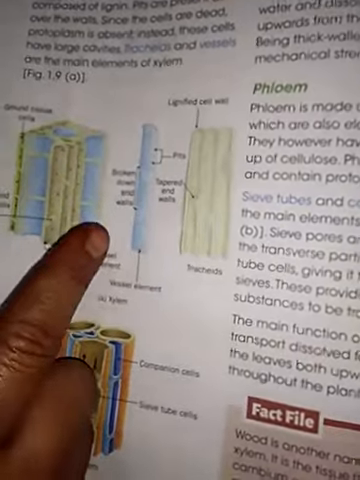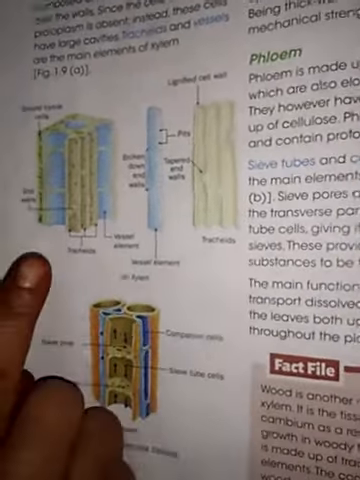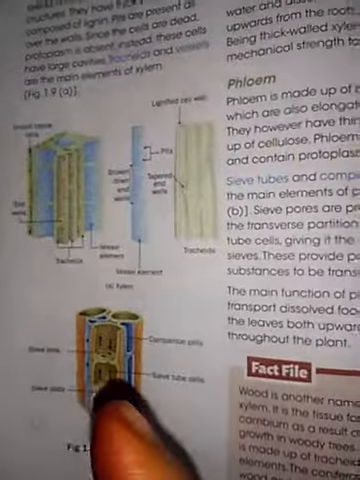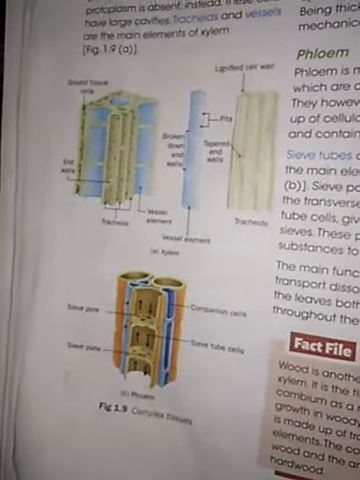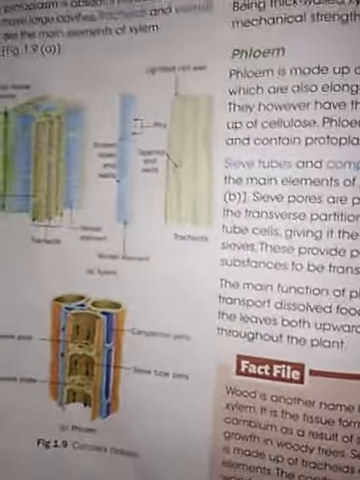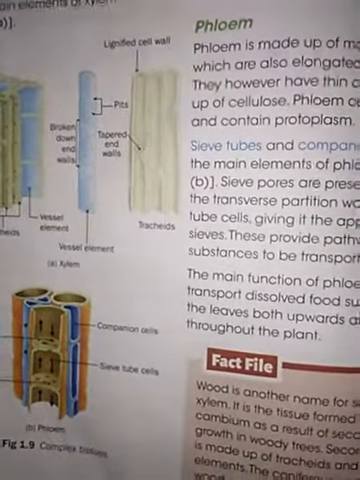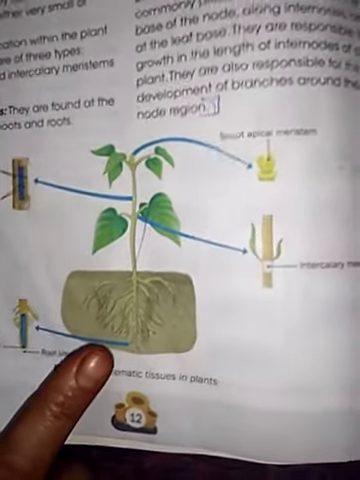Let me recall: what is the meaning of conducting tissue? In plants, xylem and phloem present together is called the conducting or vascular tissue. Xylem and phloem, where are they present? All over the plant.